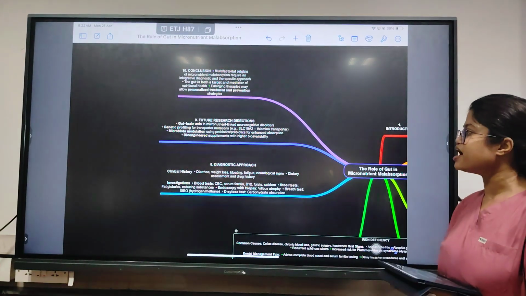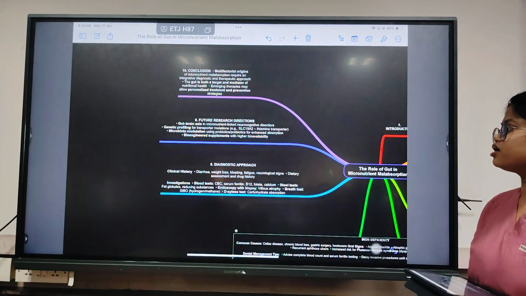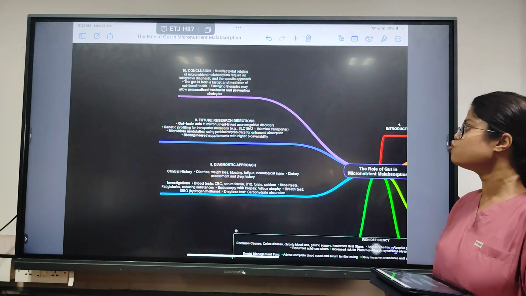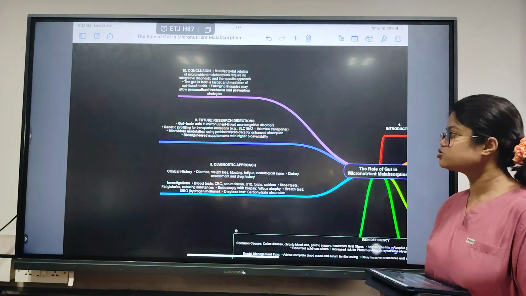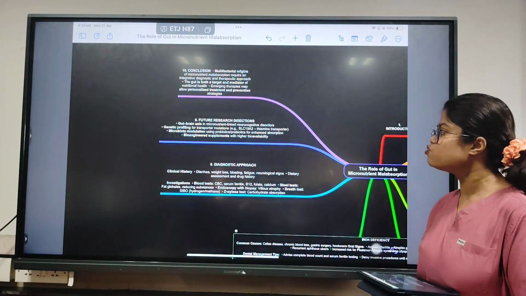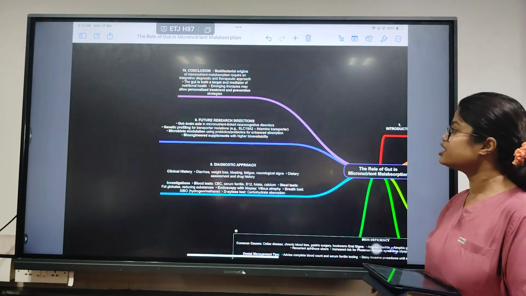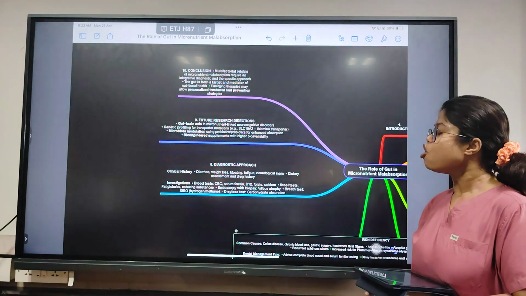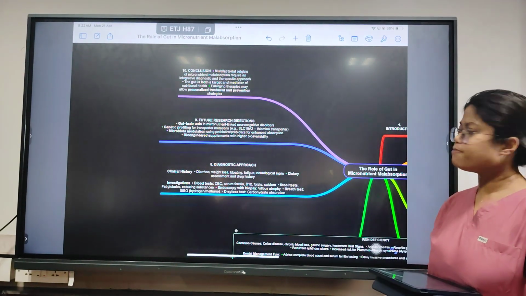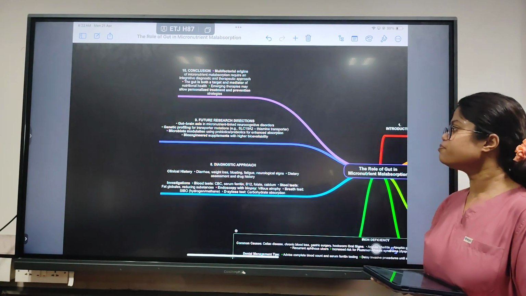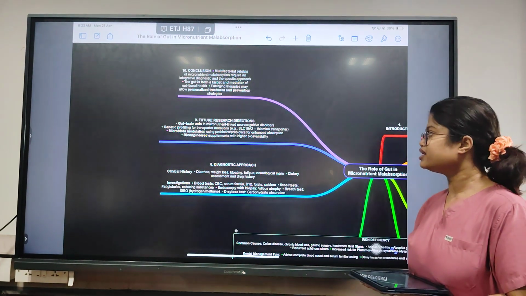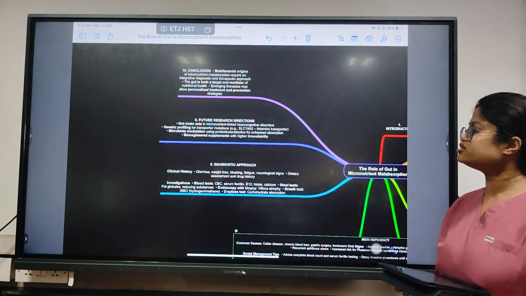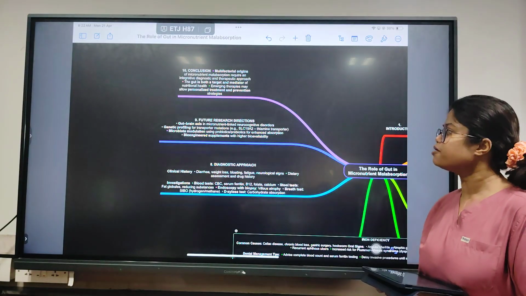Coming to the future research directions, research is already taking place in the gut-brain axis area, in which micronutrient-linked neurocognitive disorders have been explored. Genetic profiling of transporter mutations, for example SLC19A2, a thiamine transporter in the digestive system, is already being studied. Microbiota modulation using probiotics and prebiotics for enhanced absorption is also being researched, and bioengineered supplements with higher bioavailability are being developed.